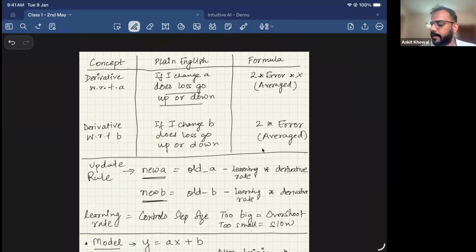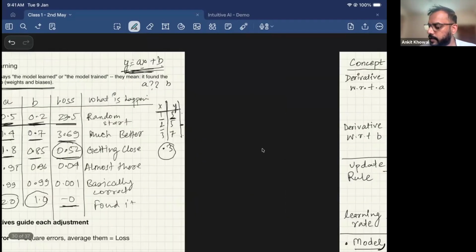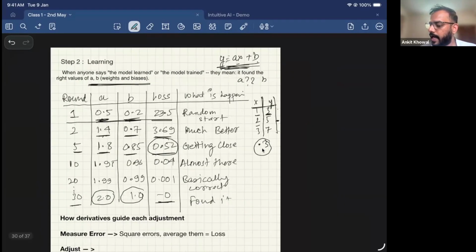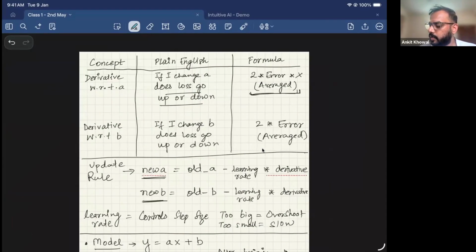So that is why we calculated the loss and saw the impact of A on the loss, right? So we figured out how we can come up with this formula, which means that when I have to update A to the new value, from 0.5 to 1.4, I also have to calculate the derivative. So we reached here, we saw logically how we come up with this formula. Similarly, we came up with a formula for the derivative of B, right? Which was 2 into error, and then we took an average, right?